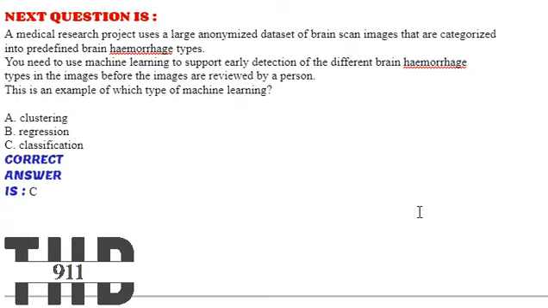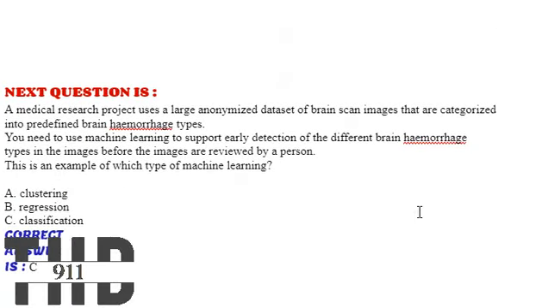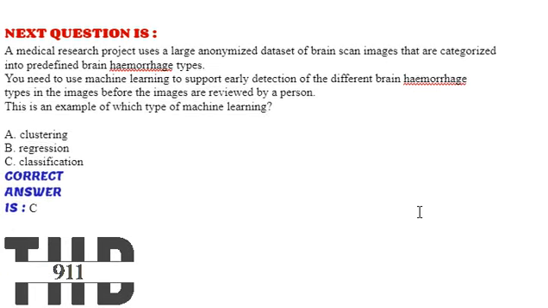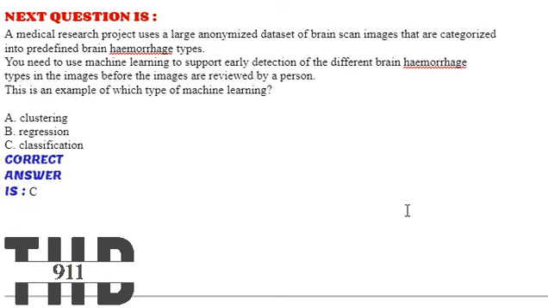The next one. A medical research project uses a large anonymized dataset of brain scan images that are categorized into predefined brain hemorrhage types. You need to use machine learning to support early detection of the different brain hemorrhage types in the images before the images are reviewed by a person. This is an example of machine learning. Which type? Option A, clustering. Option B, regression. Option C, classification. The correct answer is option C, that is classification.